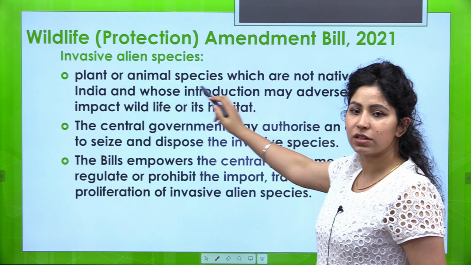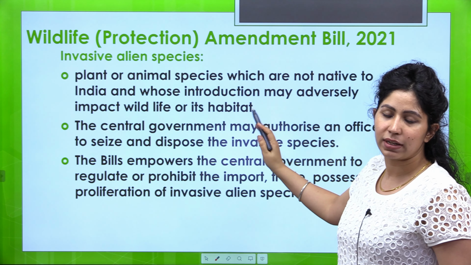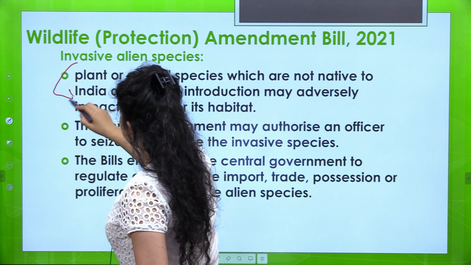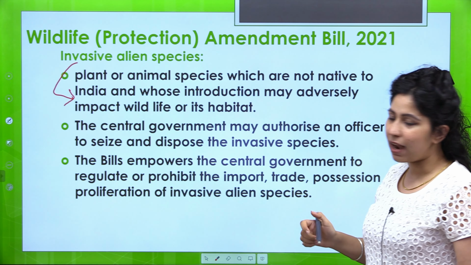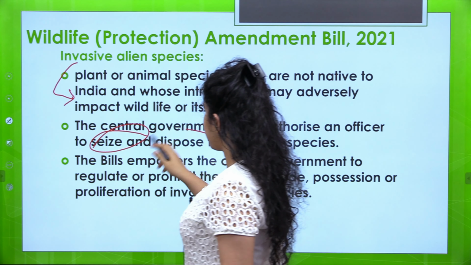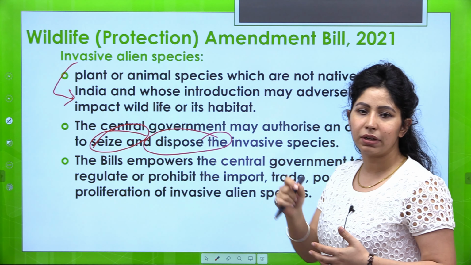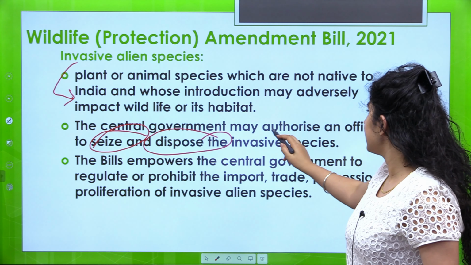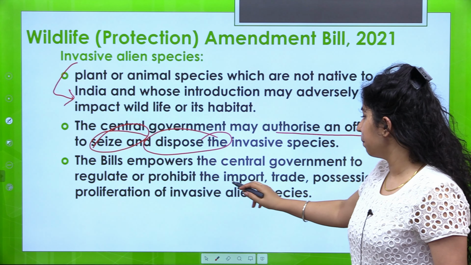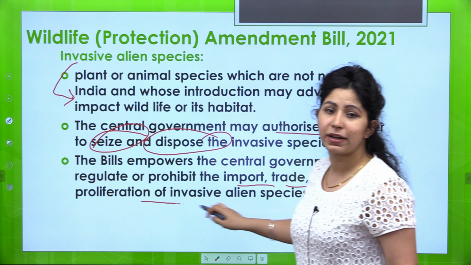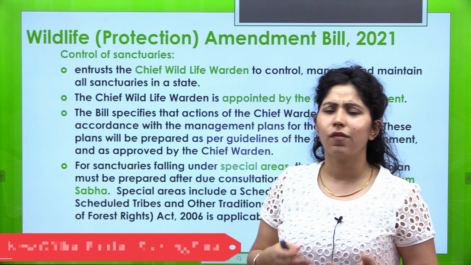So plant or animal species which are not native to India and whose introduction may adversely impact wildlife or its habitat, these are known as invasive species. The central government may authorize an officer to seize and dispose, take under control and dispose of these invasive species. This will be given by the central government. The in-charge will be the central government and they'll authorize an officer. The bill empowers the central government to regulate or prohibit the import, trade, possession or proliferation of these invasive alien species.